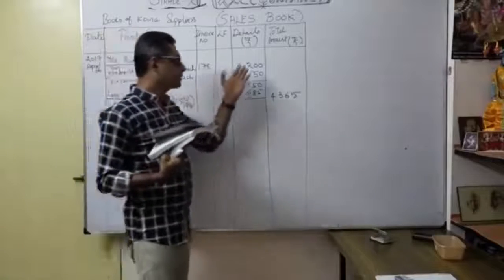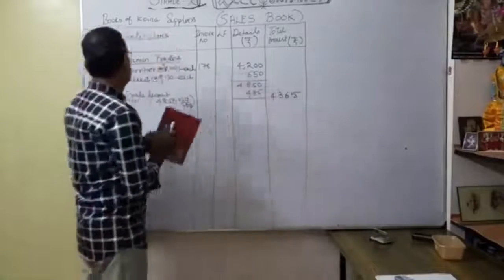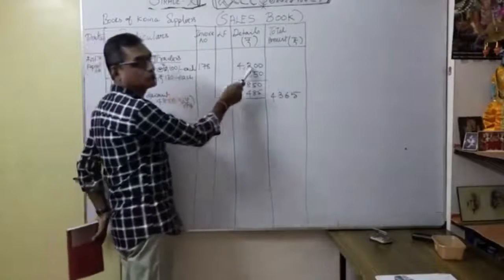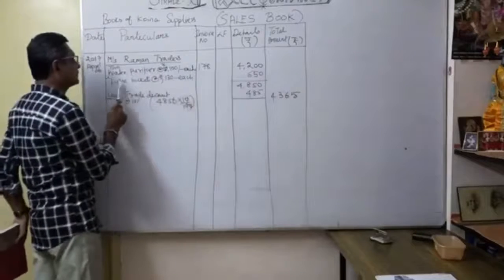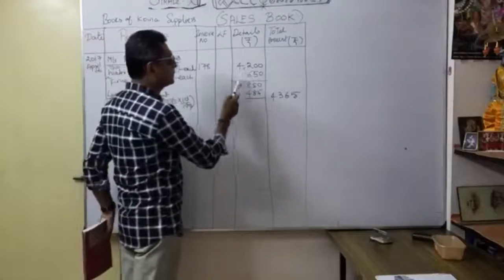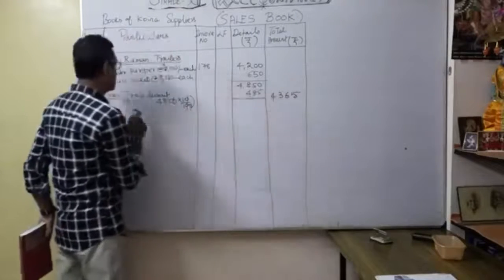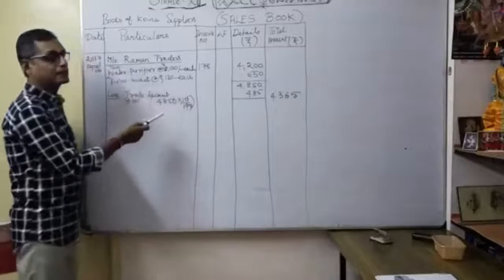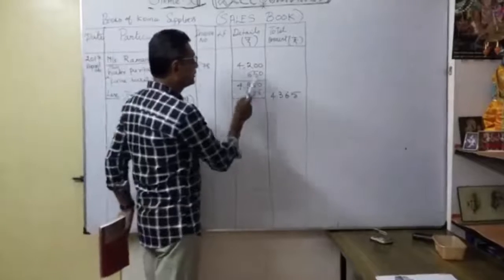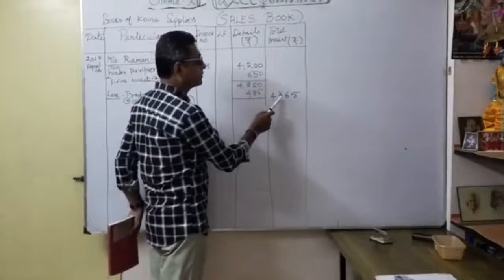So ultimately, in the inner column, 2 water purifiers at the rate of 2,100 each, 4,200. Thereafter 5 buckets at 130 each, so once you multiply, 650. The total is 4,850, less trade discount. We can display it like this: 4,850 into 10% gives 485. So the net amount is 4,365.